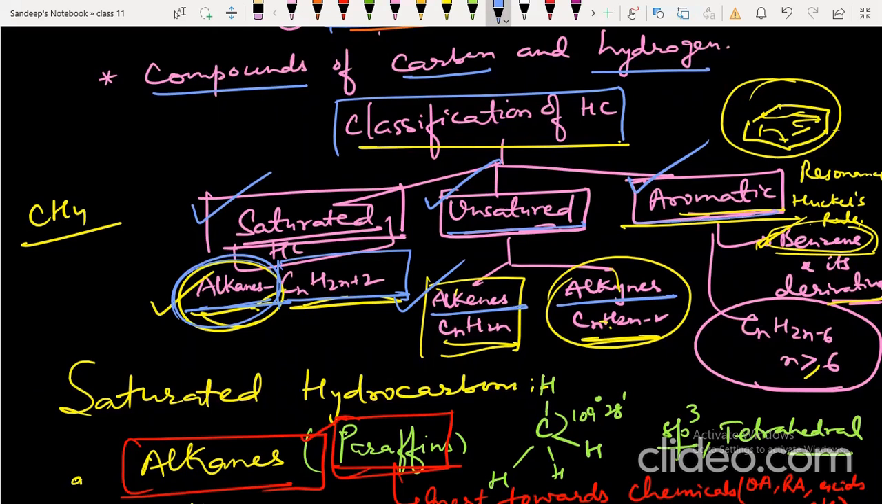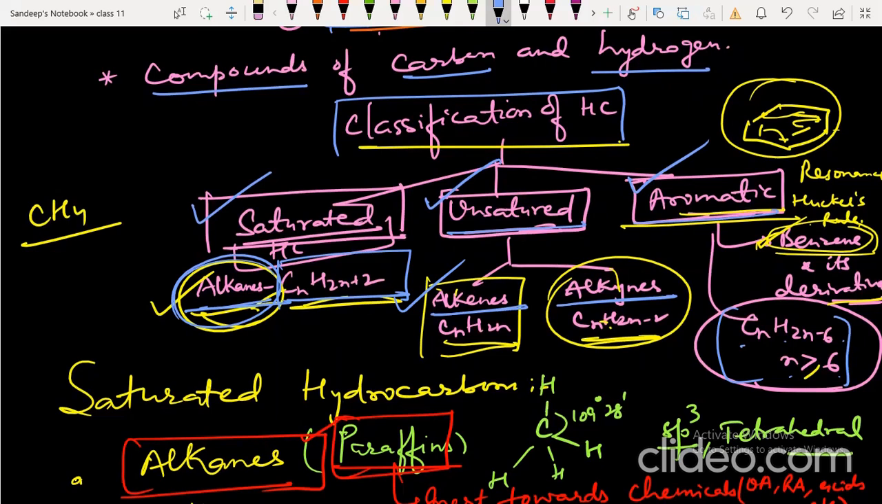Now coming to aromatic compounds. Aromatic hydrocarbons are those hydrocarbons which are derived from benzene. Their general formula is CnH2n-6, where n is greater than or equal to 6. Benzene and its derivatives like toluene, anisole, benzoic acid, benzaldehyde, benzonitrile, these are all aromatic compounds.